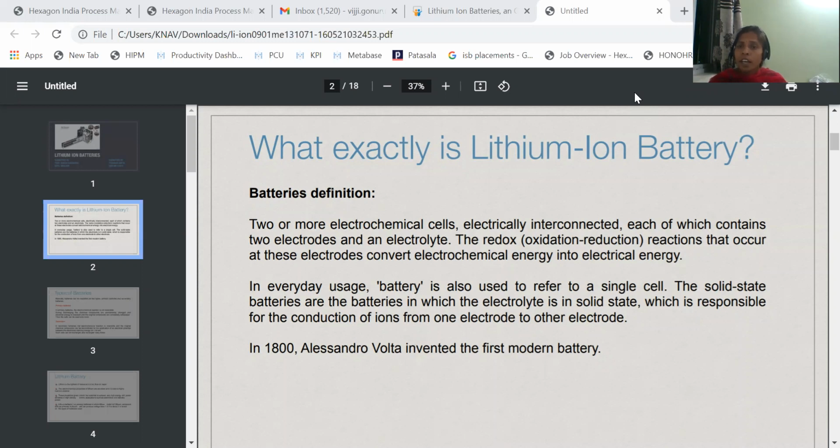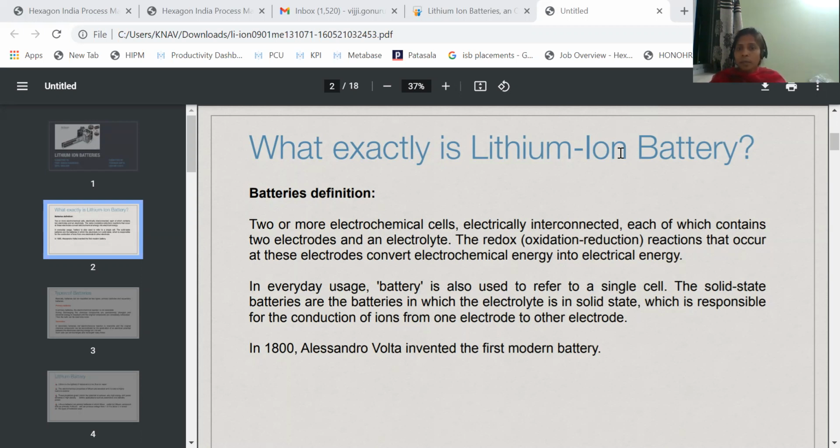In fuel cell, we have only seen the methanol oxygen fuel cell. But today I'm going to explain another example of fuel cell, that is the hydrogen oxygen fuel cell, and also the methanol oxygen fuel cell. So first let us see what is meant by the secondary lithium battery or the lithium ion battery.